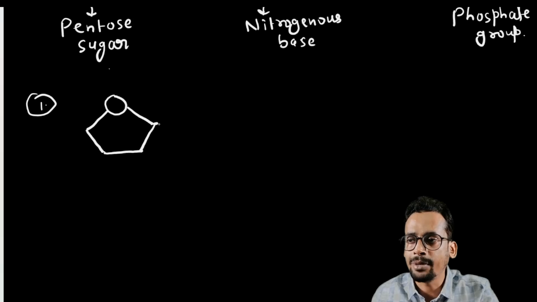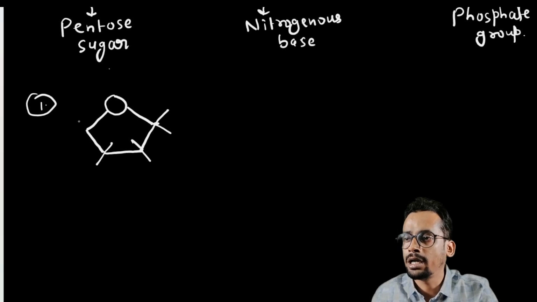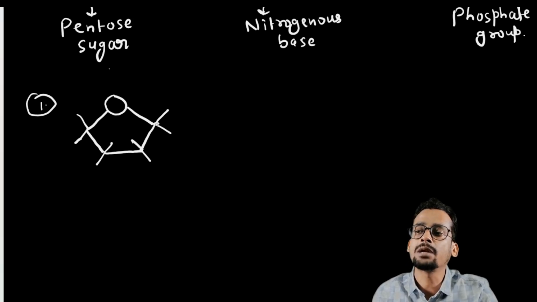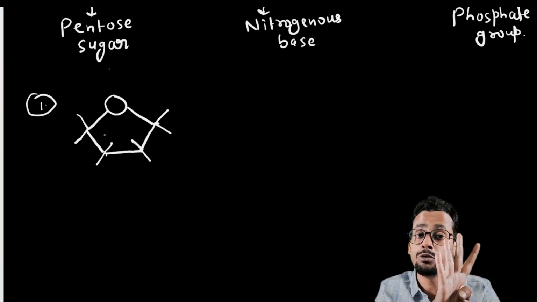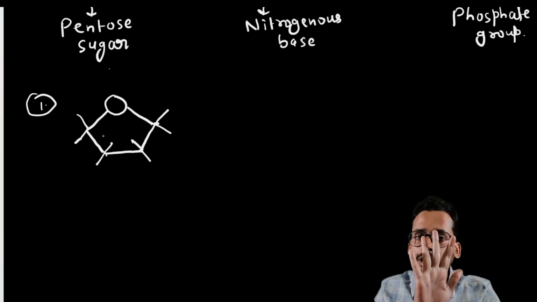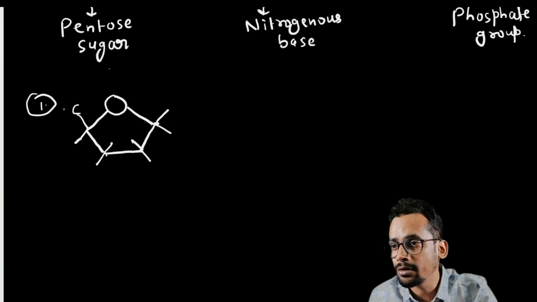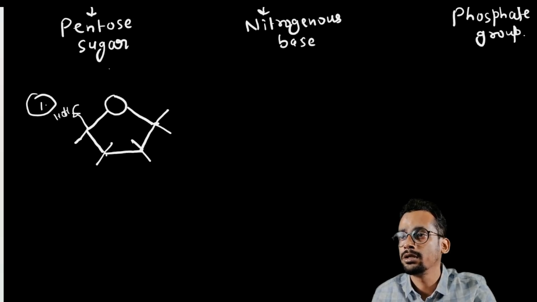Okay, now what will happen, carbon needs 4 bonds. So here you can see this carbon has 1 and 2 bonds. So make 2 bonds here, make another 2 bonds here, and another 2 bonds here. How many carbons can you see? This is carbon number 1, carbon number 2, carbon number 3, carbon number 4. You can see 4 carbons. So I have already told you we are making a 5 carbon sugar. So you just make 1 carbon, CH2OH here.